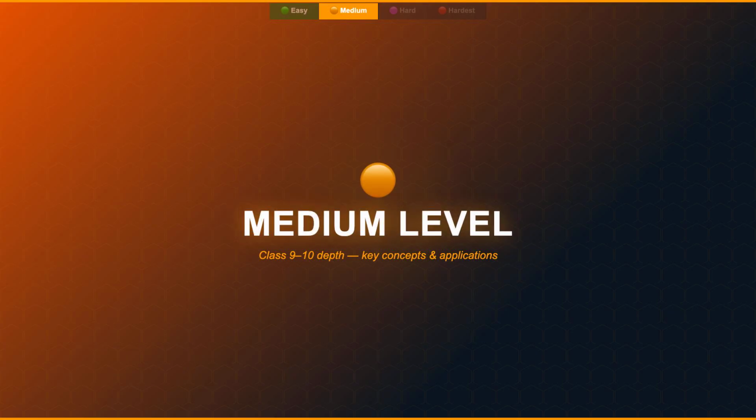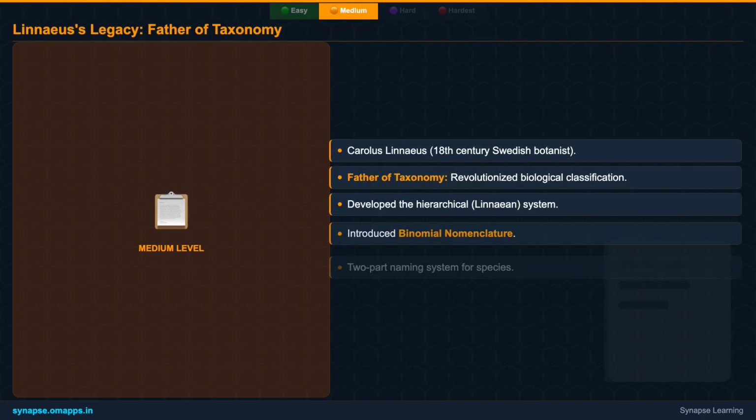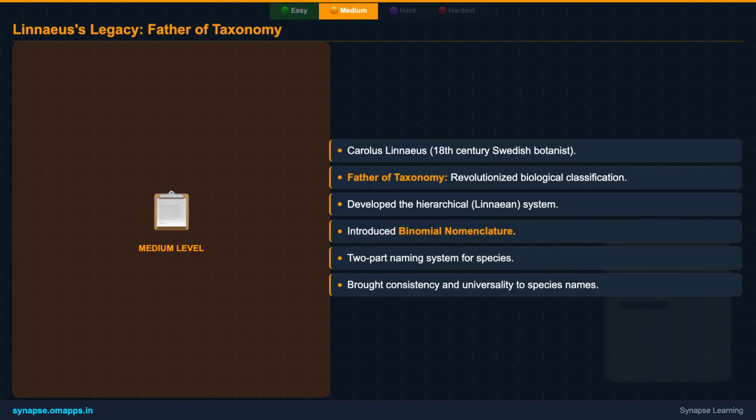In this medium-level section, we'll explore the contributions of the father of taxonomy and get a clearer picture of each classification rank. Our journey into classification wouldn't be complete without mentioning Carolus Linnaeus. This 18th-century Swedish botanist is widely regarded as the father of taxonomy because he formalized the hierarchical system we use today.